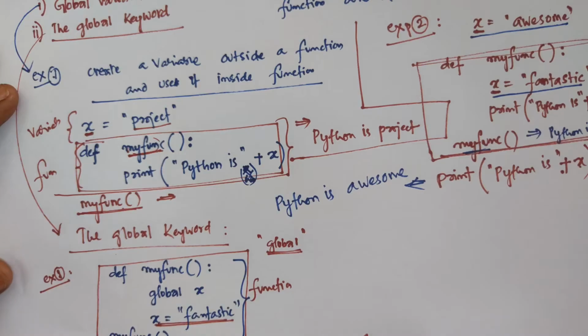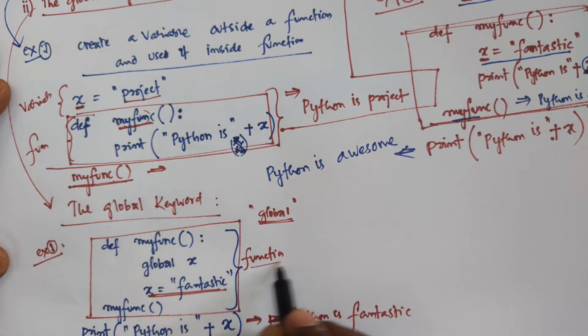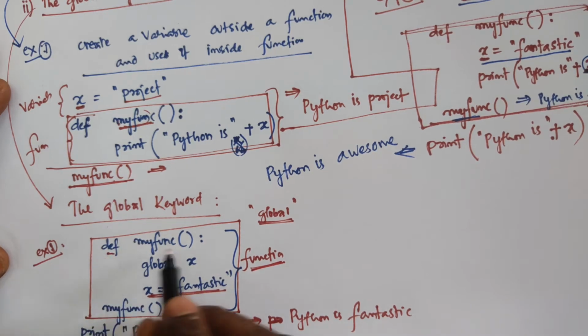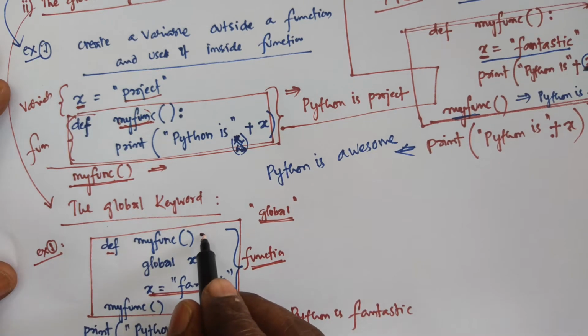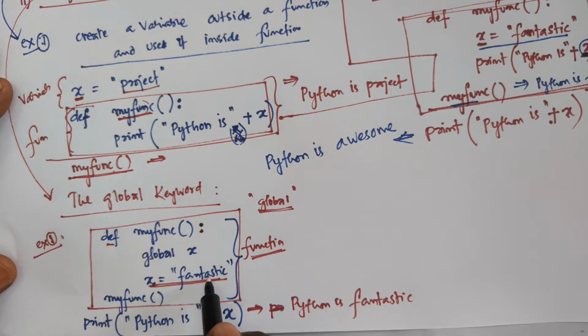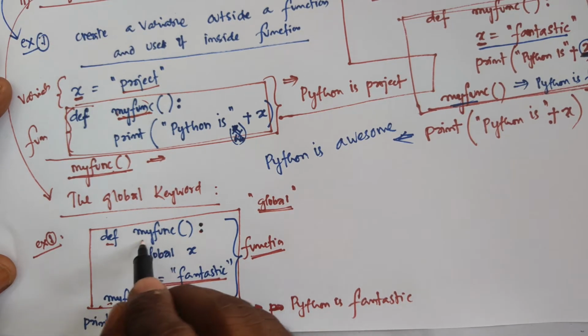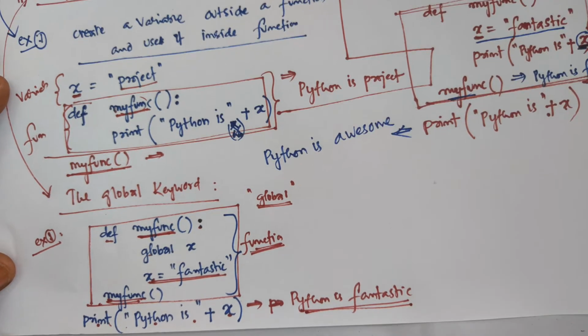For example, for the global keyword, we define a function named my function, and at the end of the function definition you give a colon, then global x, where the x value is fantastic. Then you can call my function. Only then will you get the result: print Python is plus x, where x value is fantastic, so the final result will be Python is fantastic.